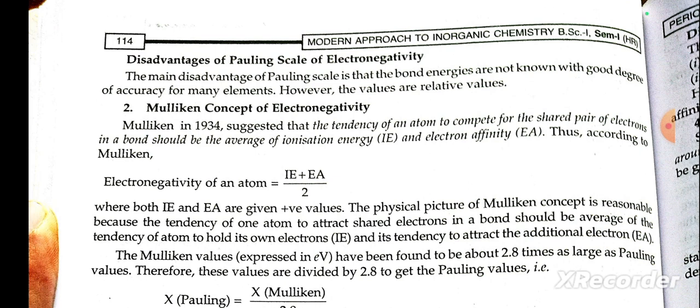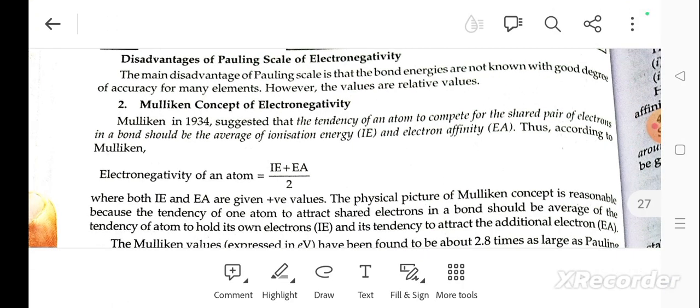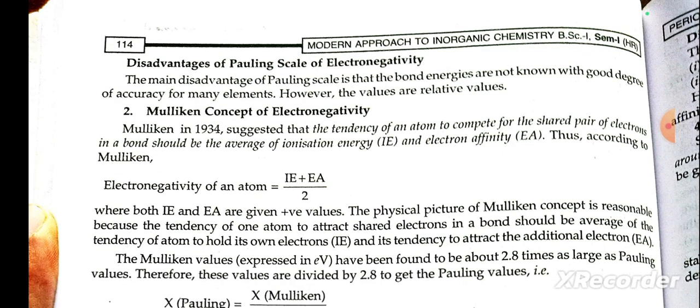Disadvantage of the Pauling scale of electronegativity. The main disadvantage of the Pauling scale is that the bond energies are not known with a good degree of accuracy for many elements. However, the values are relative values.